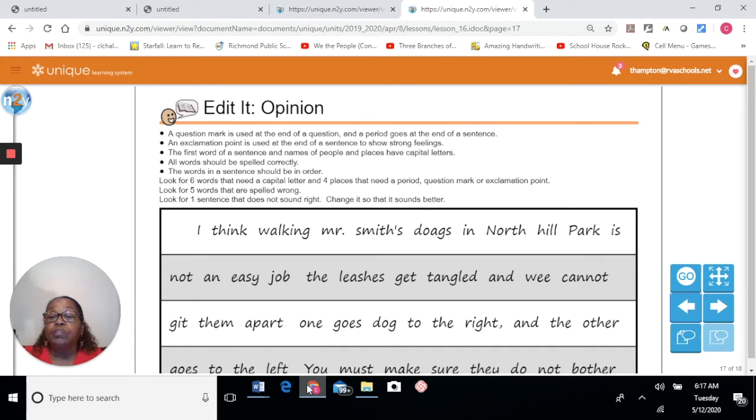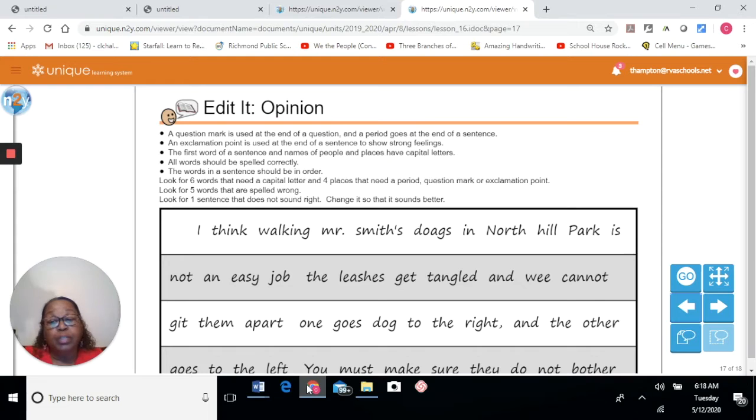Okay, the first word of a sentence and names of people and places have to be capitalized. In order for a sentence to be correct, every sentence begins with a capital letter. Every sentence ends with punctuation. If you're doing capitalization right, everybody's name has to be capitalized, and the names of special places also have to be capitalized, okay?